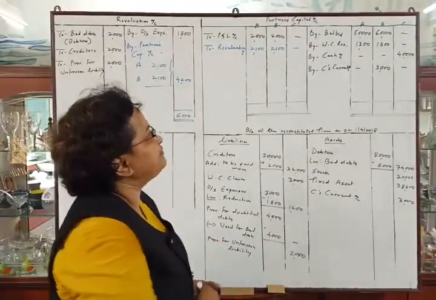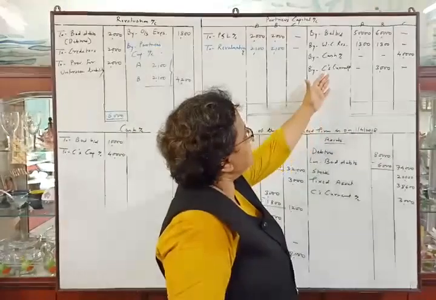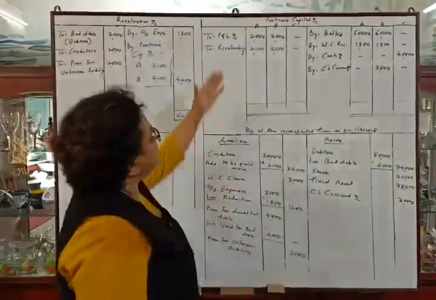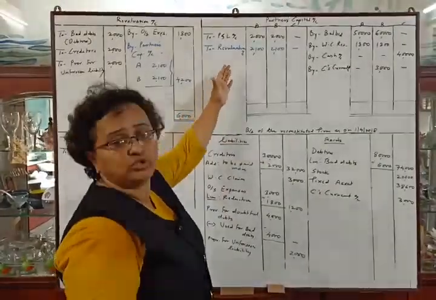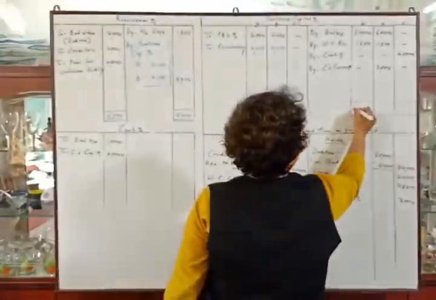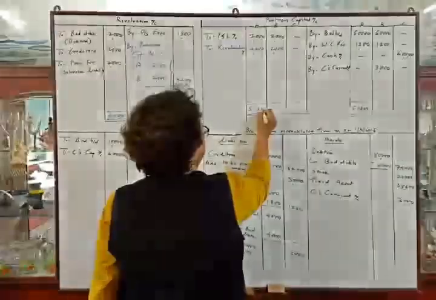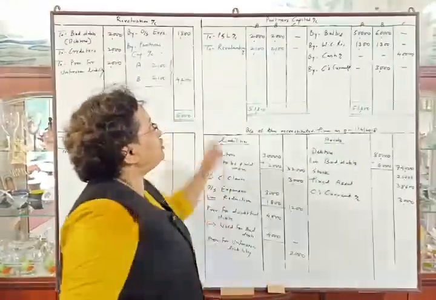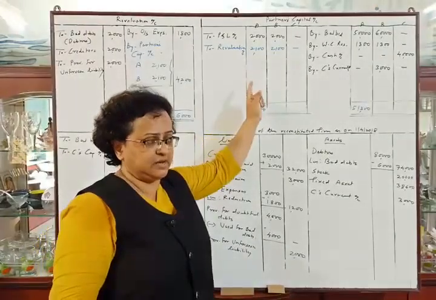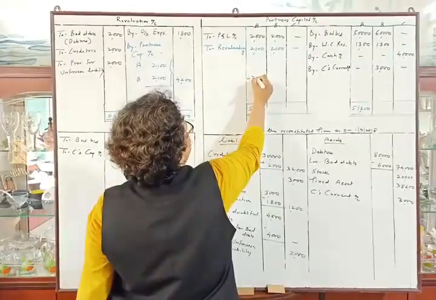A's capital account. Credit total is 50,000 plus 1,300, that is 51,300, and debit total is 4,100. So credit total is more, 51,300. We will deduct 4,100 from this amount and the balance will be 47,200.